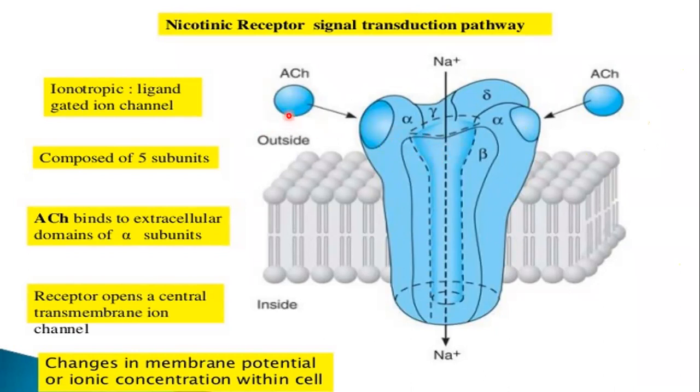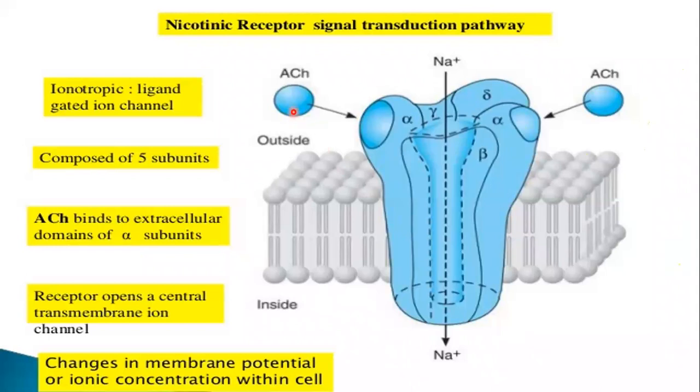But when acetylcholine binds and stimulates the receptor, the channel is open. And when the channel is open, the sodium, which is higher in amount in the extracellular space, will come inside the cell.